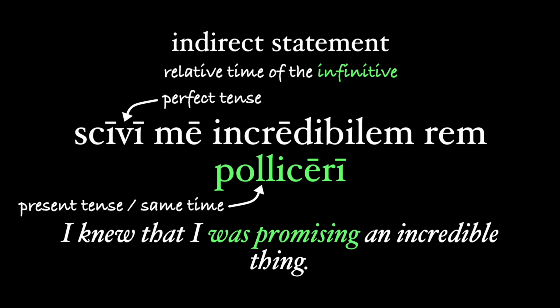Scivi me incredibilem rem pollicere. I knew that I was promising an incredible thing, and don't forget that our infinitive here is deponent, so this passive present form has an active English meaning. And we get the sense that I knew what I was doing when I was doing it.